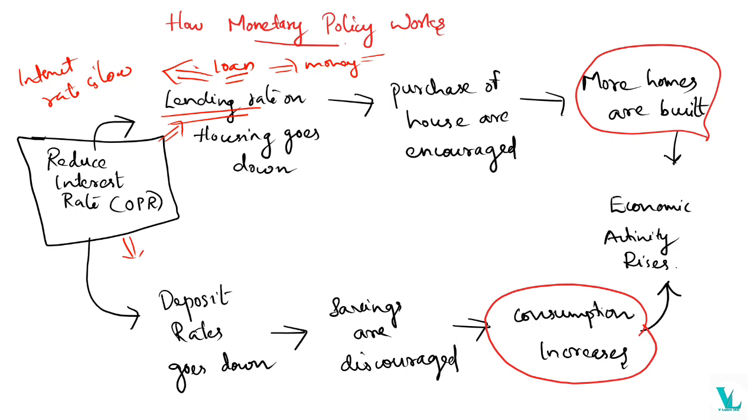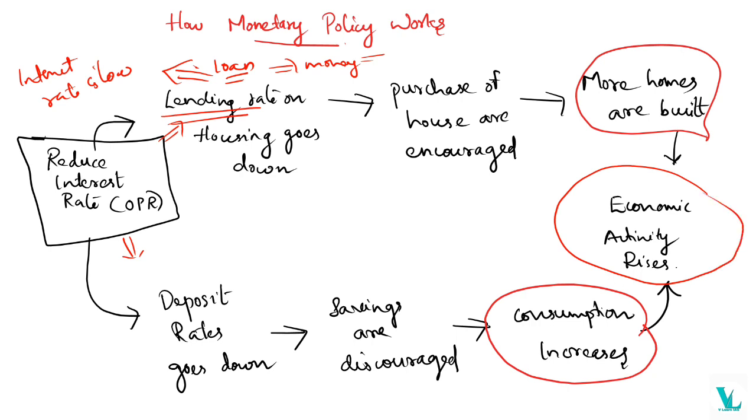Considering housing, the lending rate on housing goes down. What will happen? The purchase of houses is encouraged because the lending rate is low. People have more money, so they can make the purchase. So it will lead to more homes being built, and economic activity will increase.